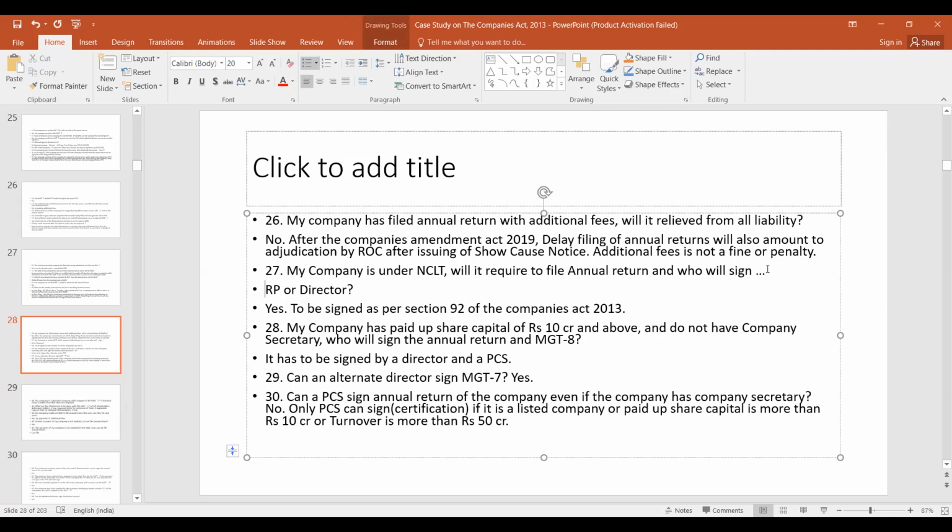My company has paid up capital of 10 crores and above and does not have a company secretary. Who will sign the annual return and MGT8? It has to be signed by a director and a practicing company secretary. Can an alternate director sign MGT7? Yes.